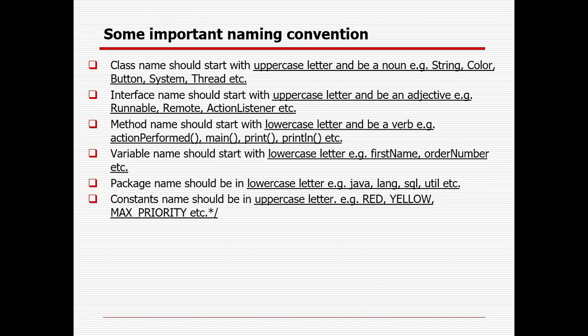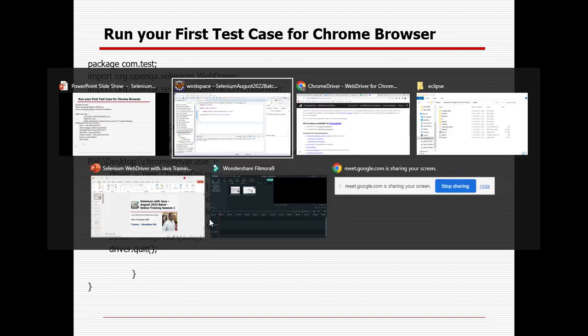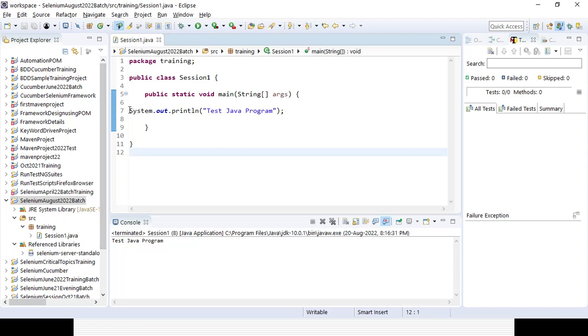An interface is an adjective, so it should start with uppercase. A method name is a verb, so it should start with lowercase. A variable name starts with lowercase. A package name should start with lowercase, like that. Then how can I run my first execution with the help of the Chrome browser? Here remove that part, or you can comment it out. How can you comment out? In case it is a single line, you can use a double slash. I will cover it in the Java session.